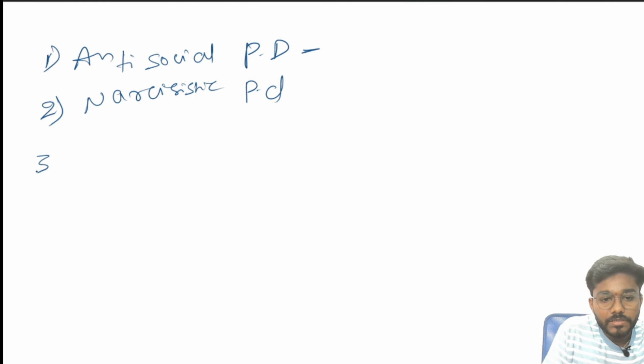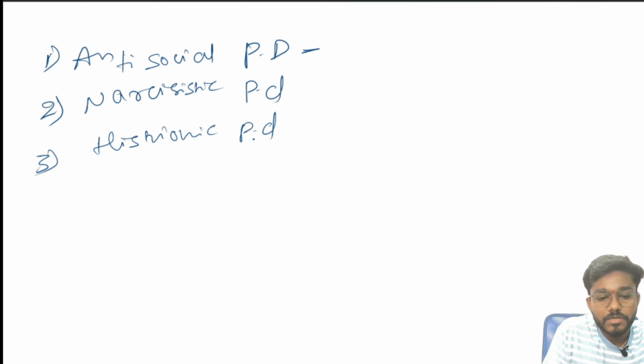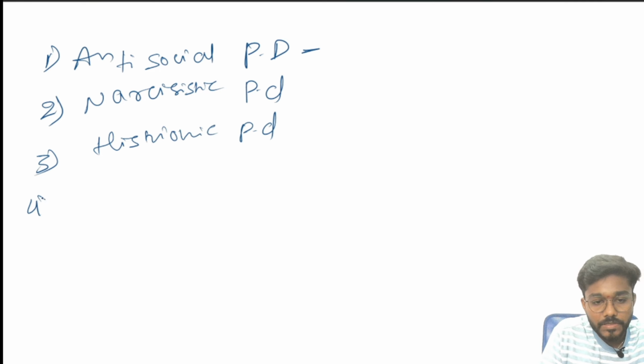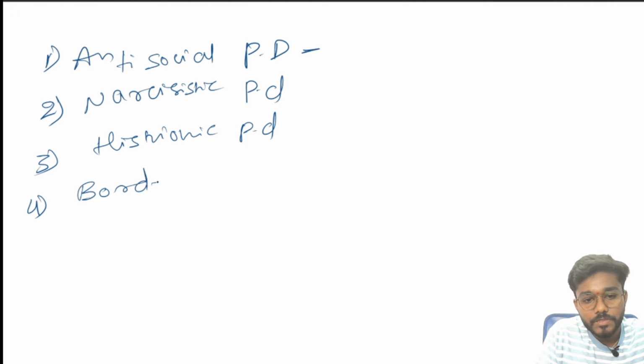Third is histrionic personality disorder. Fourth is borderline personality disorder. What is borderline personality disorder?